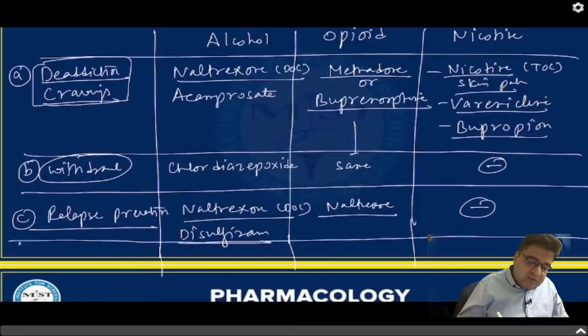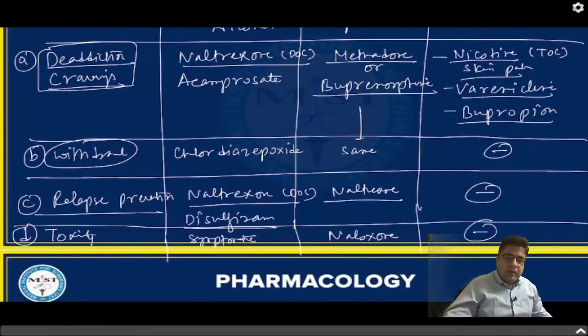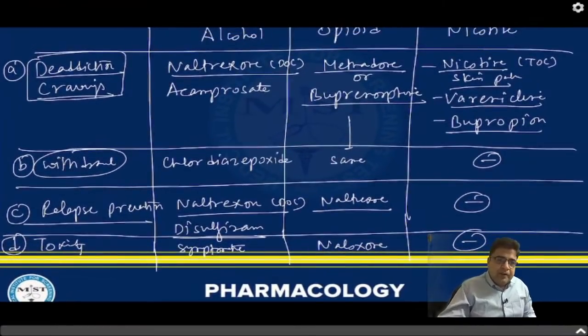The last is toxicity. If the question comes on toxicity, there is no antidote for alcohol toxicity; we give symptomatic treatment. For opioid, we give naloxone. And for nicotine, there is no drug. So this is the table which is important for you.